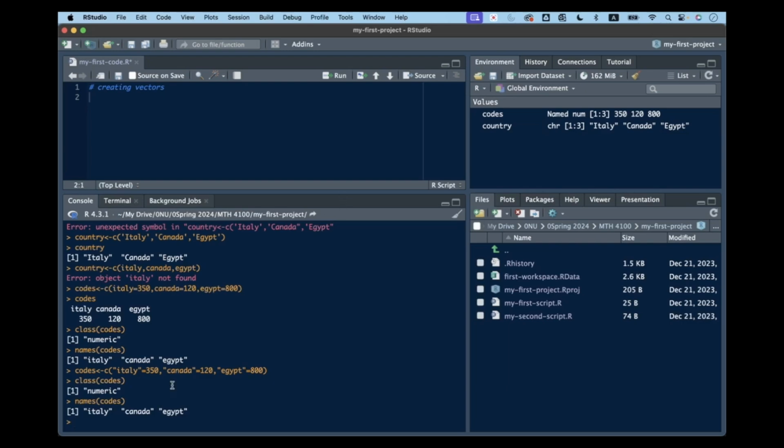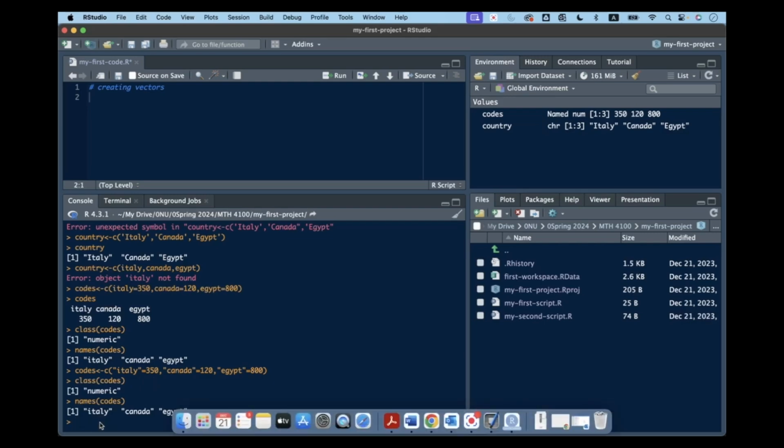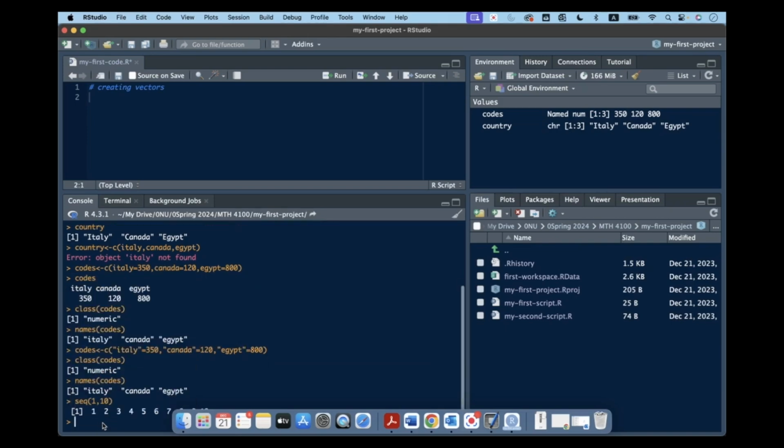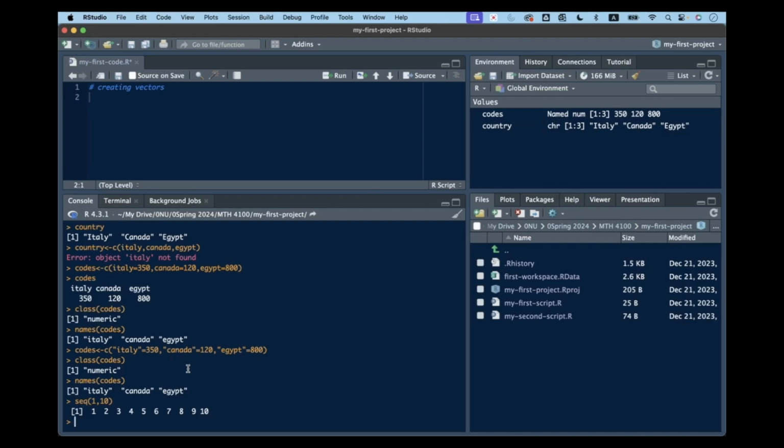The last thing I would like to talk about is sequences. Another useful function for creating vectors is one that generates sequences. There's a function called seq. Seq creates a sequence from 1 to 10. So now this gives me a sequence from 1 to 10. The first argument defines the start, and the second defines the end, which is included. The default is to go up in increments of 1: 1, 2, 3, 4, 5, 6, right? But if you add a third argument, this tells you how much to jump by.